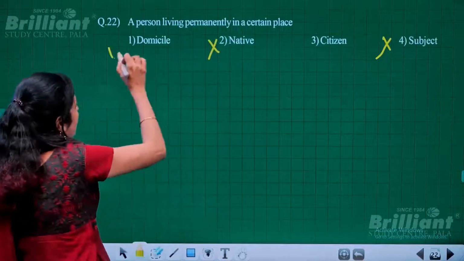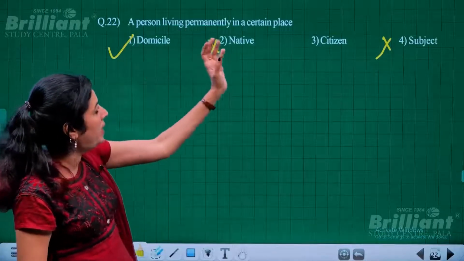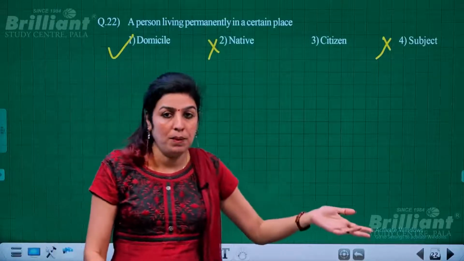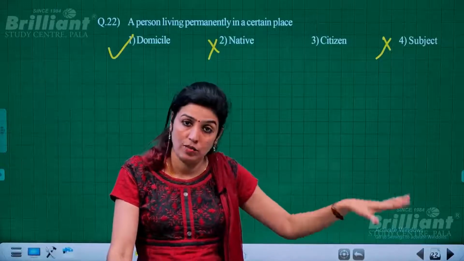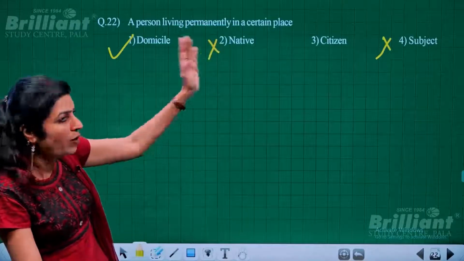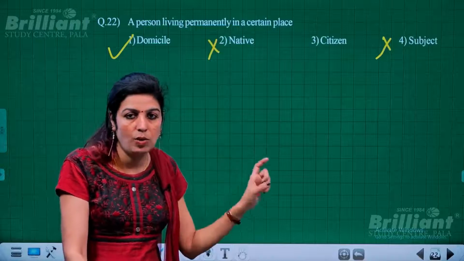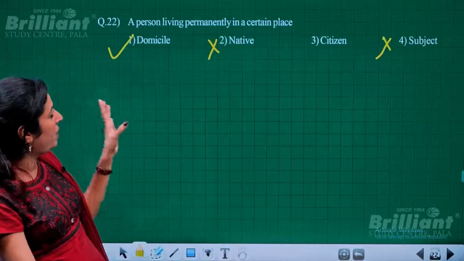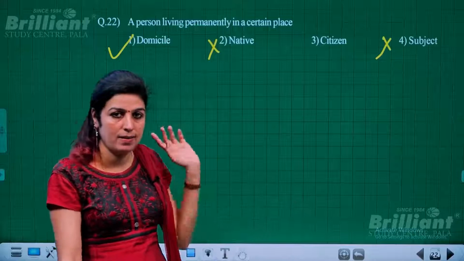Actually, this is the exact word which refers to a person living permanently in a certain place. Citizen does not mean permanent stay; it could even be temporary, for the time being. So this also cannot be taken. Native is where you were born, but it is not compulsory that you settle down and stay there permanently. But domicile is the exact word where the permanent place of residing, the certain place where you live permanently, is conveyed. Okay.